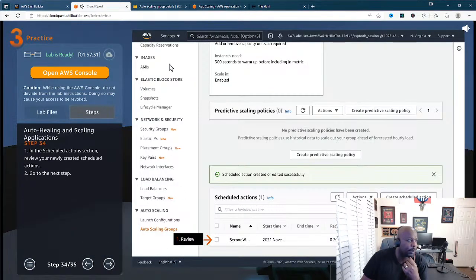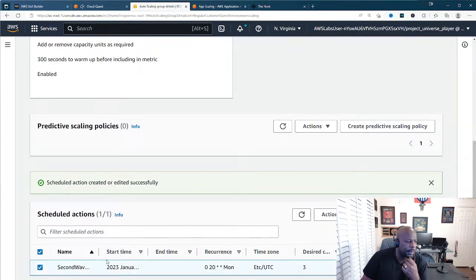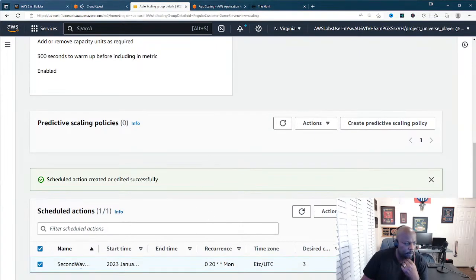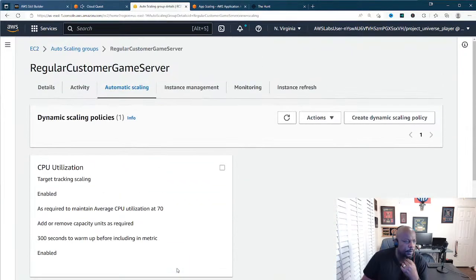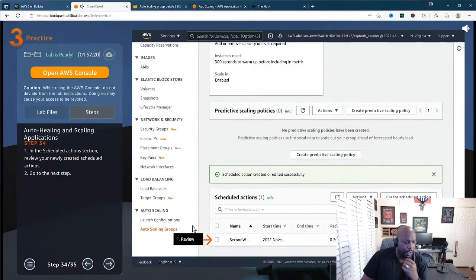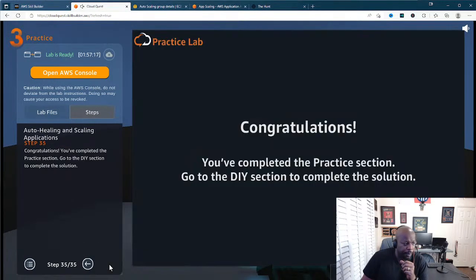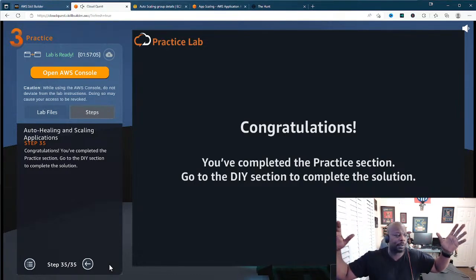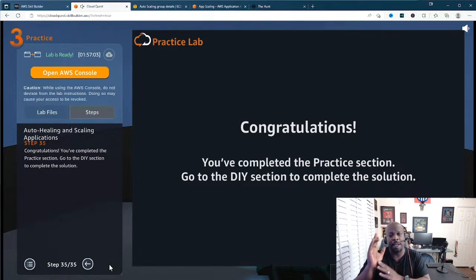All right, so now it says, hey, review that scaling policy that we just created. All right, so now we go to the third and the last final step, right? So now what we're going to do is we have to go in and build a policy, like we built a policy that brought up all those web servers, right? So we had 3 different web servers as the minimum capacity, and 4 as the max to handle all the traffic for our gamers when they come into the cafe after 8 o'clock. Now we're going to have to set up one like that shuts everything down at 1 o'clock, right?